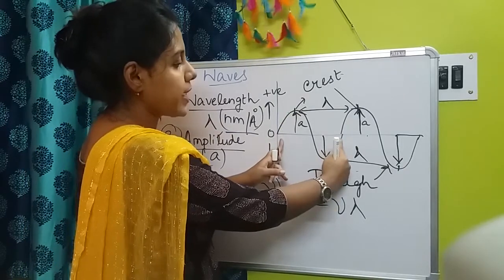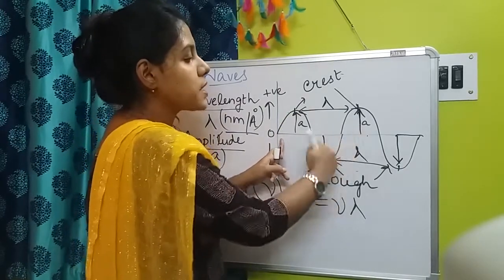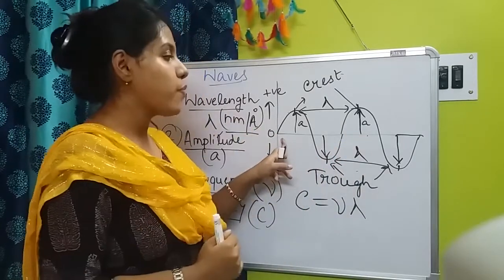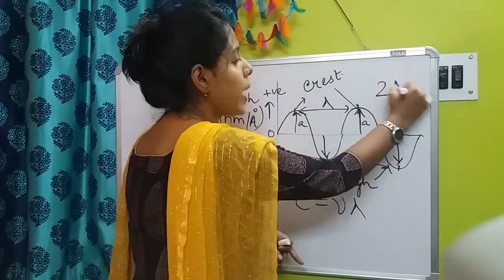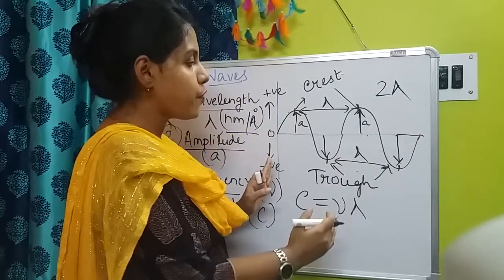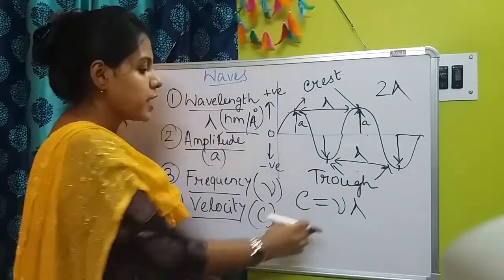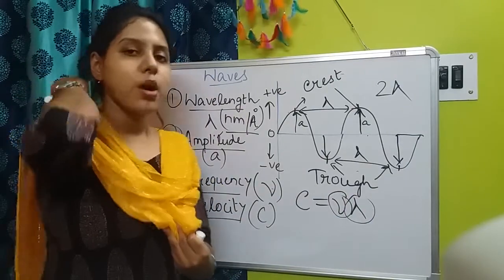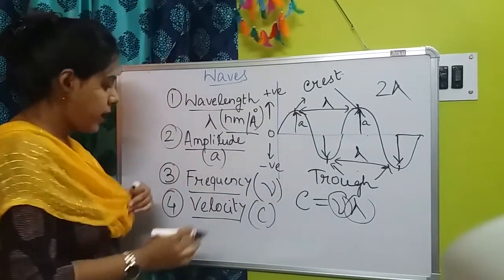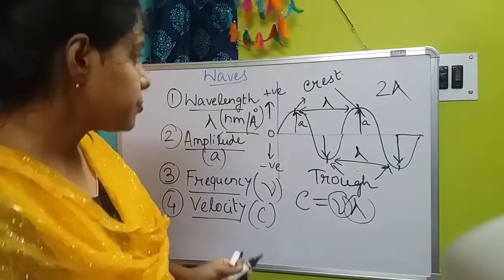So the total number of waves and the length for one cycle. The length for one cycle is lambda, and how many cycles are forming here? 2. So what will be the total distance? Lambda plus lambda, that means 2 lambda. If 3 cycles are formed, then lambda plus lambda plus lambda, 3 lambda. This is the number of cycles and this is the distance covered by one cycle. Clear?